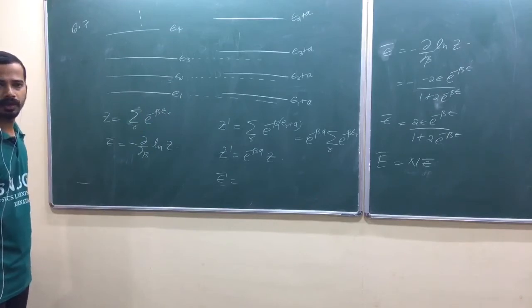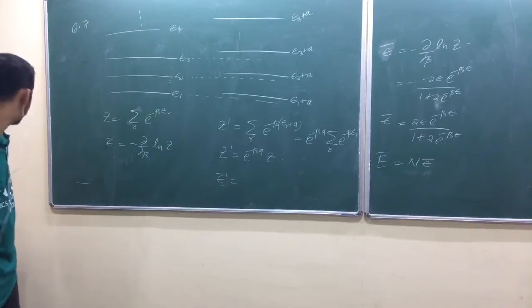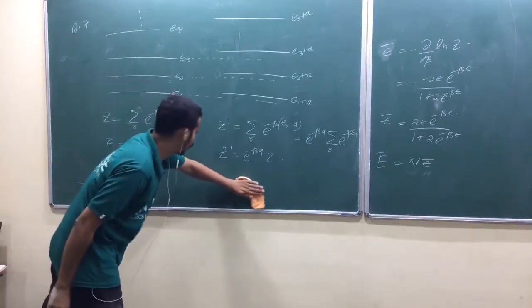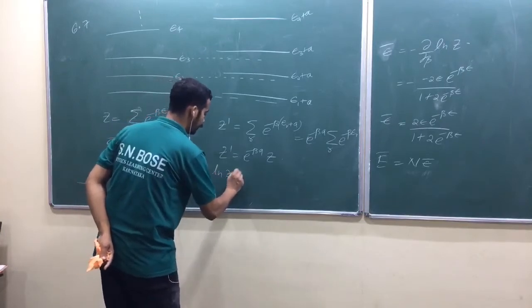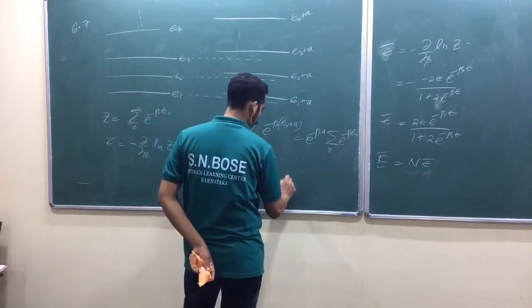Better to put the log, sorry. So what is log of Z prime? Minus beta A plus log of the old Z.